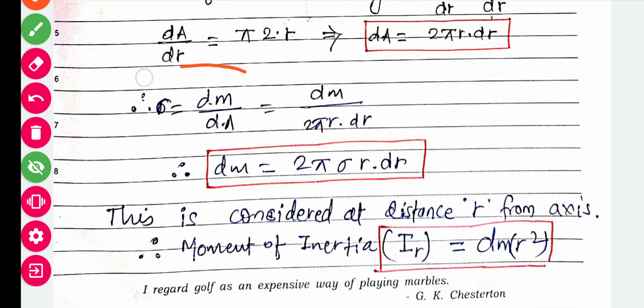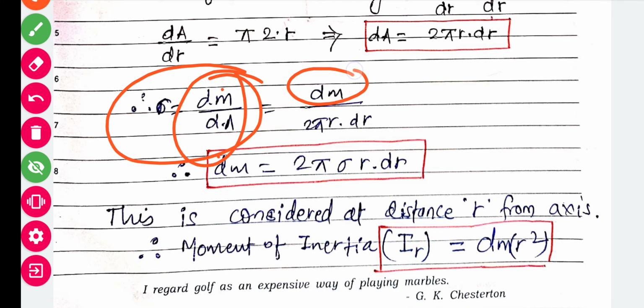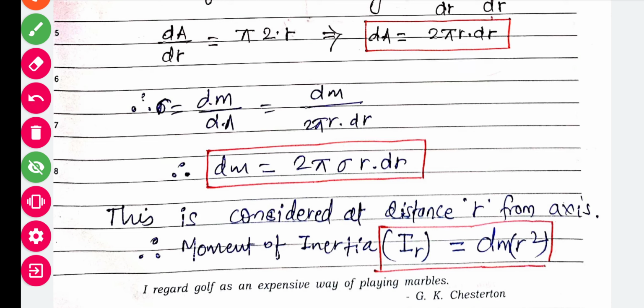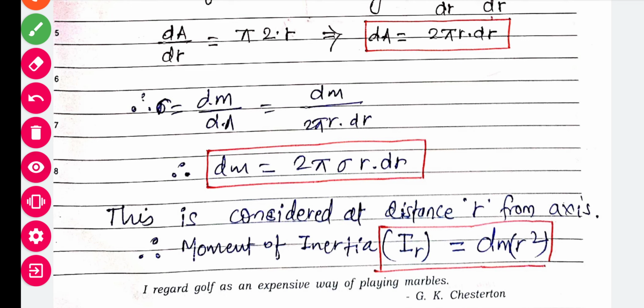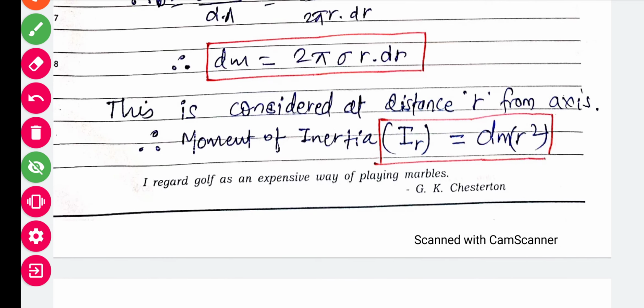As we know, surface density is nothing but mass upon area, that is dm upon dA. So dm upon dA, where the value of dA is 2 pi r into dr. When we find the value of dm, taking this to the other side, dm equals 2 pi sigma r into dr. That is the mass dm of that ring, which we have to find. This whole mass is considered at distance r from the axis.